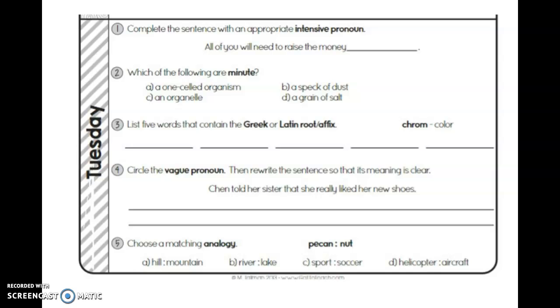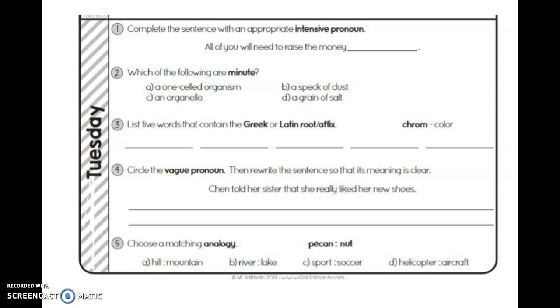Number four, you are looking for the vague pronouns. So first, if you don't know which one is vague, you should look for all the pronouns in your sentence. So, Chen told her sister that she really liked her new shoes. Well, we have her for her sister, which is not vague because we know we're talking about Chen's sister.